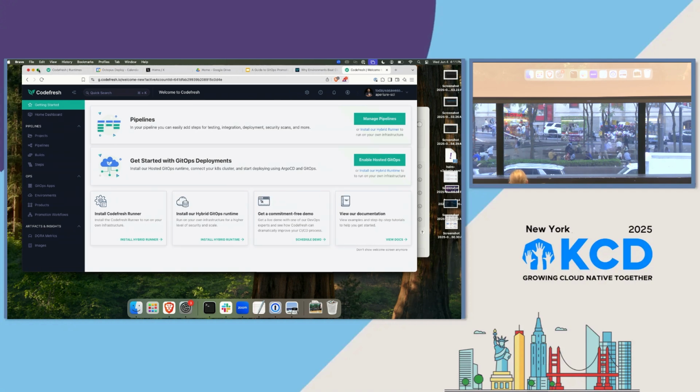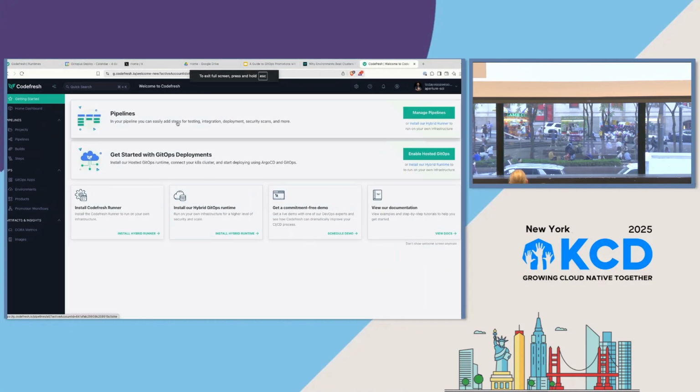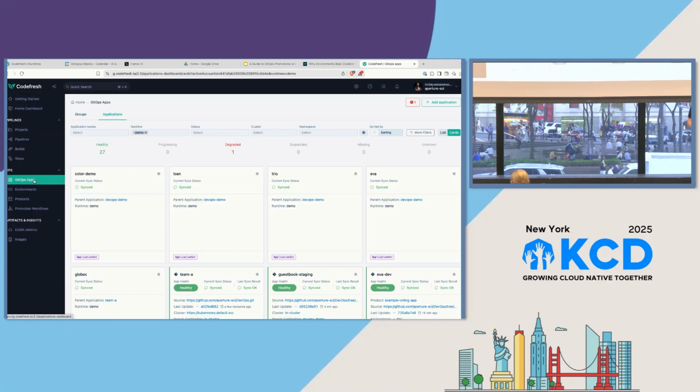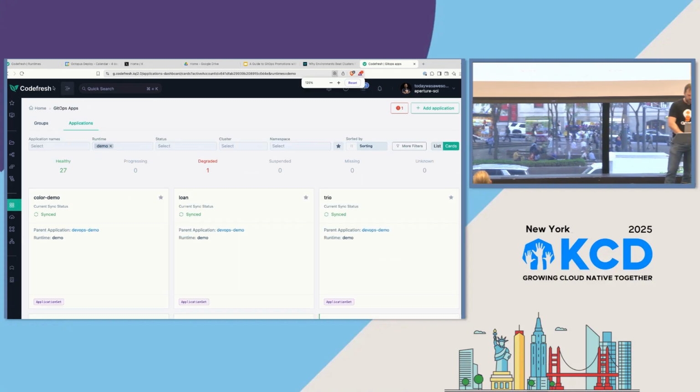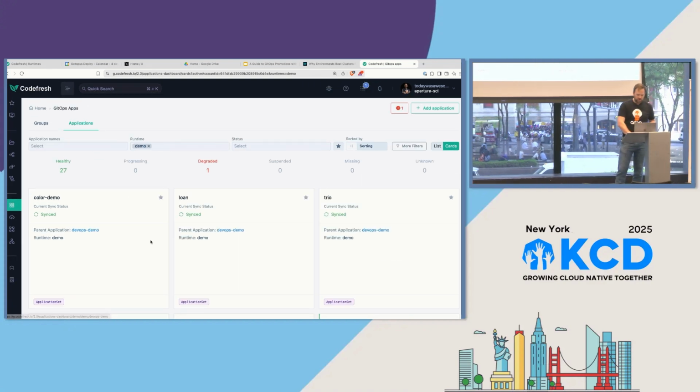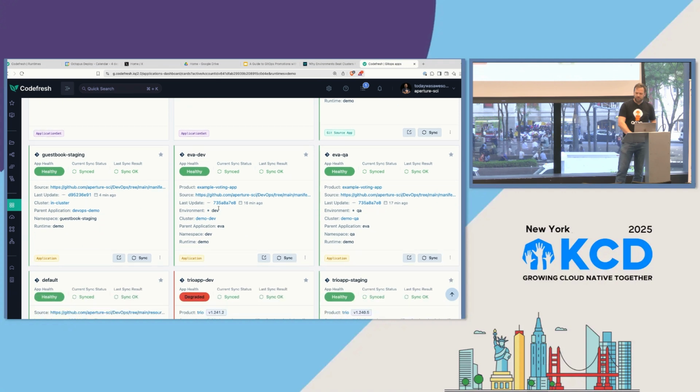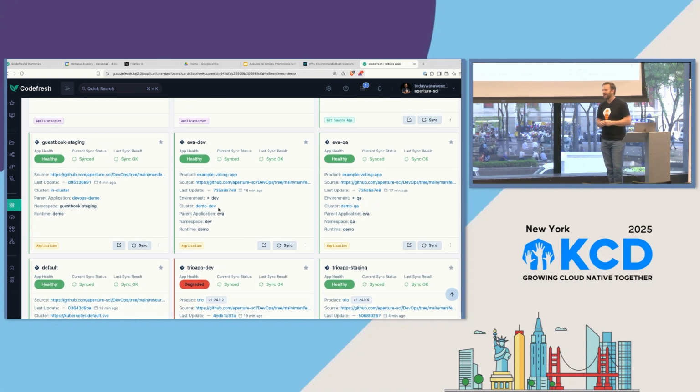All right, so I'm going to jump into the Codefresh GitOps platform. I'm going to show you how we do diffing and everything, but let me just introduce you to the platform first. I'm going to increase the size a little bit. Hopefully y'all can see that pretty well. The first thing you'll probably notice is, hey, that kind of looks like Argo CD, except it's blue and fancy. Well, that's true. It is blue and fancy, and it does look a lot like Argo CD. This is actually a control plane for Argo CD.